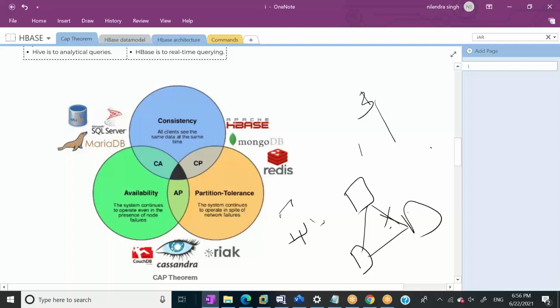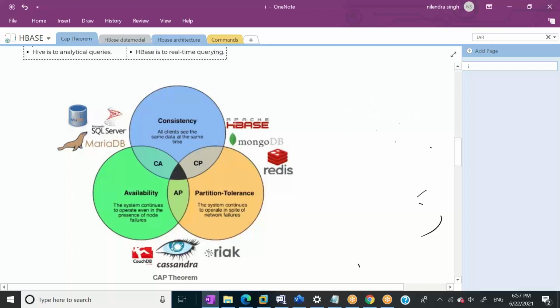If this connectivity is gone and you update some row here, then this updated data won't be available here. So in this case also, the system won't stop working. Maybe we can show some outdated data, but it's not like we should not be showing any data. Okay, now let's cover the CAP theorem in more detail.